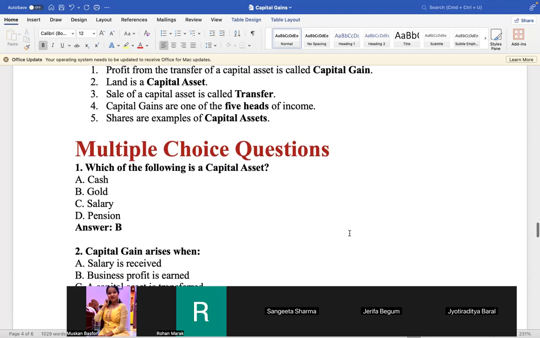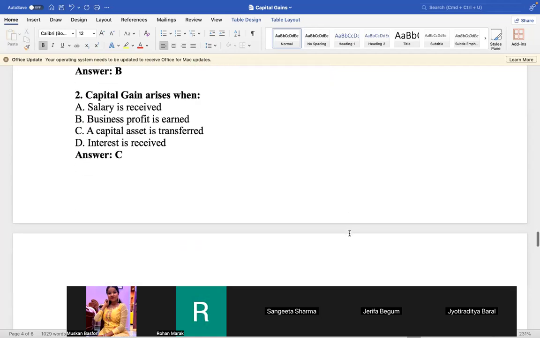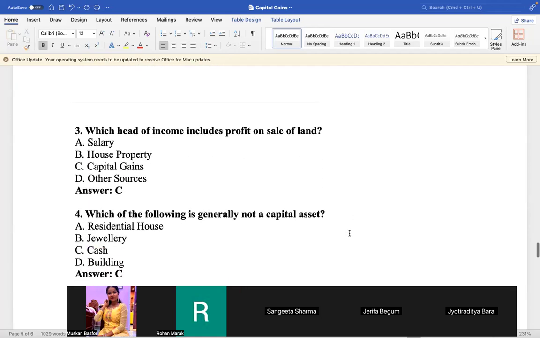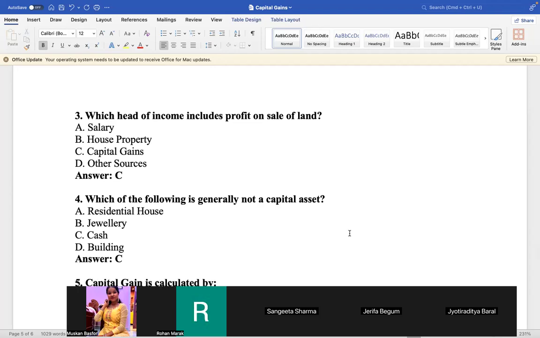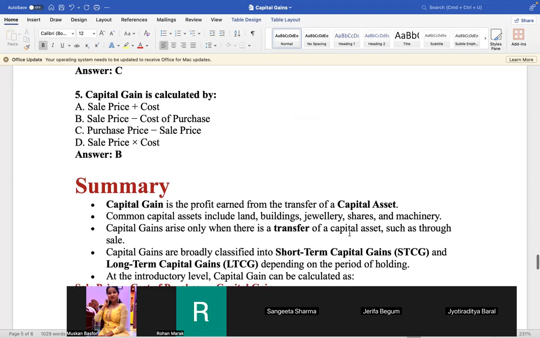Running short of time, it will be cut off. You see these things yourself. Let this be homework. Homework means classwork. After this class, I'll be coming back at 1 p.m. once again for the next part because I want to complete all the heads today, including other sources, so that tomorrow I can start the Income Tax Act 2025. You will see all this yourself. And when the time is cut off, don't leave. I'll be giving you another link so that I can discuss your doubts. Okay? It will be cut off in 2-3 minutes.